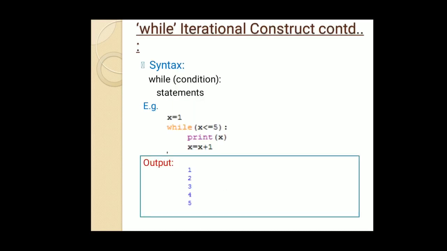The while iterative construct's syntax is simply the while keyword, a condition, a colon, and its statement. Just see an example. Here we are declaring a variable x with the initial value 1 and executing the while loop: while x is less than or equal to 5, this loop will execute as long as the value of x is less than or equal to 5. It will print the value of x and again increase the value of x by 1.